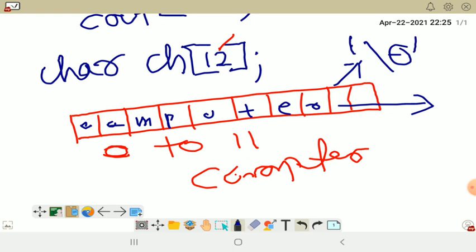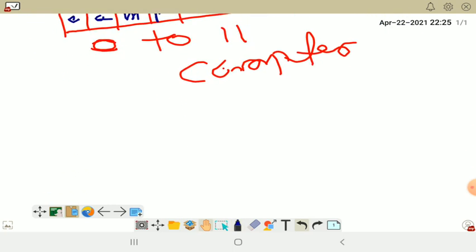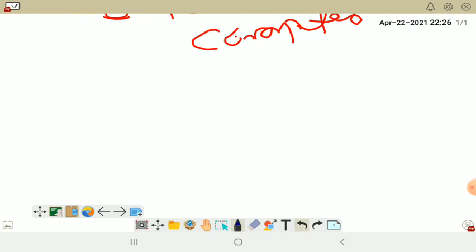Single quote. Fine. So it means every string variable or character array will have a new concept, that is null. Null, how you can read it? Null. And what does it represent? '\0'. This is zero, and it is a single character. Due to that, it has to be within single quote. Fine. So null is the character which appears immediately after completion of a word. After immediate completion of a word, you remember. Or after immediate completion of a string also, you can say.